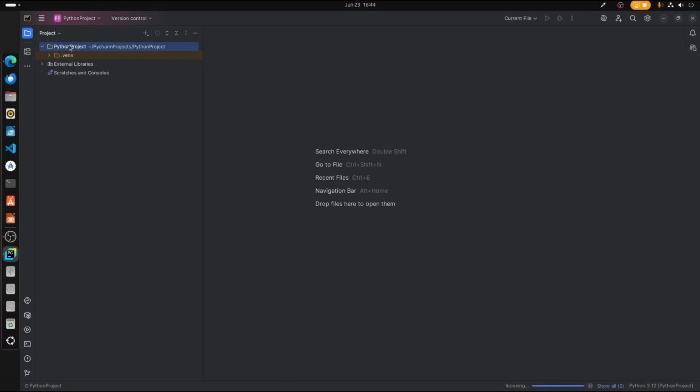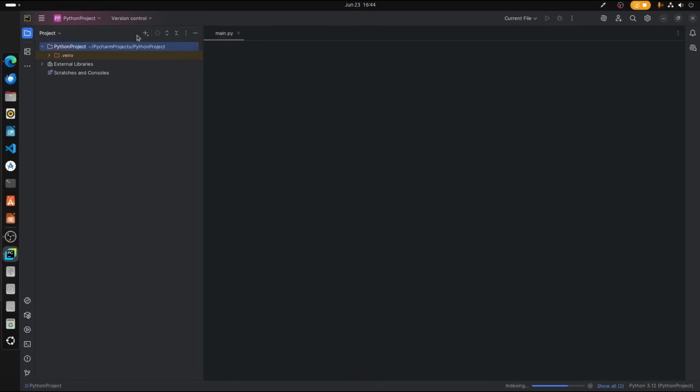Okay, so the project is created. Now we're going to click on this folder right here. This is our home folder, and in the home folder we're going to click on plus Python file. I'm going to name the Python file main.py. The main.py is the Python file which is going to be your main application or program's window. So we should be able to execute every single screen separately with the help of main.py. From this main.py we can start typing the code, but before that let me just take you through the interface